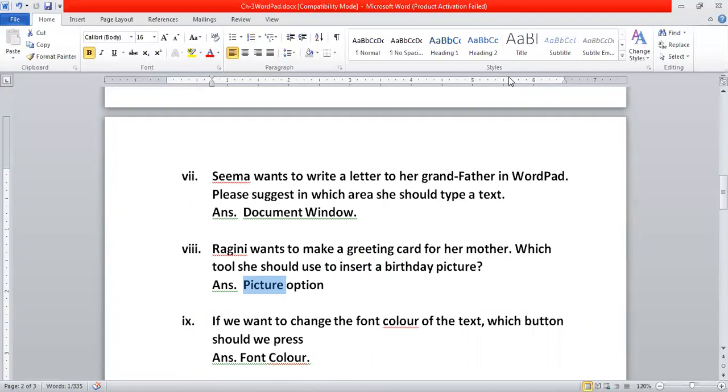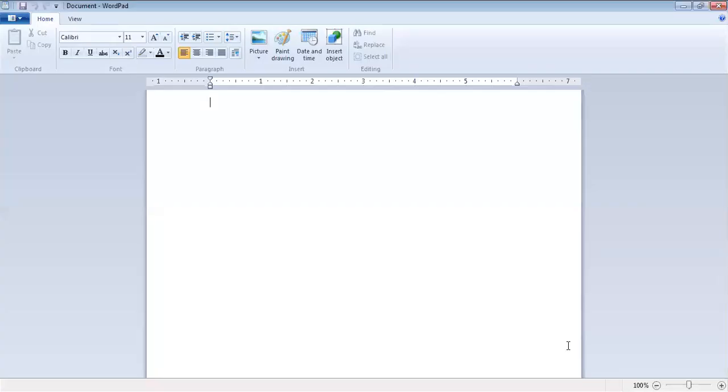Let us see. Let us do it practically also. Let us see why practically. Give me a second. Let me share the WordPad file. I hope now you all can see the WordPad file.